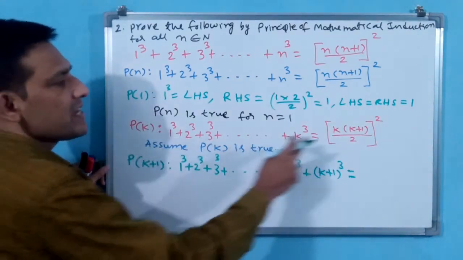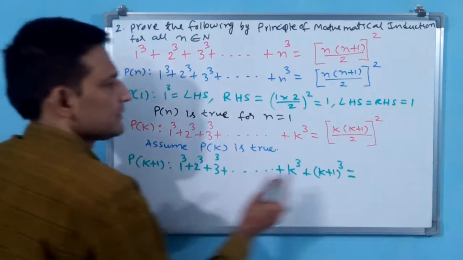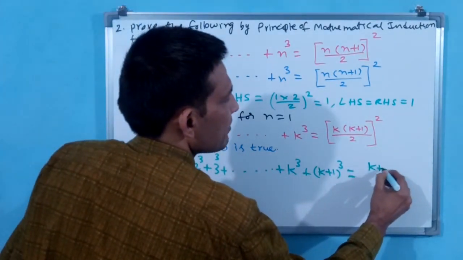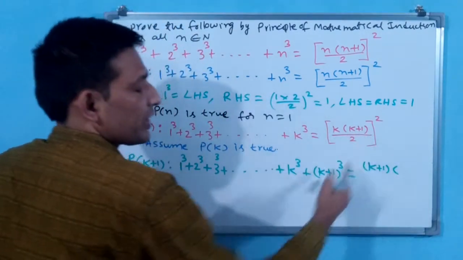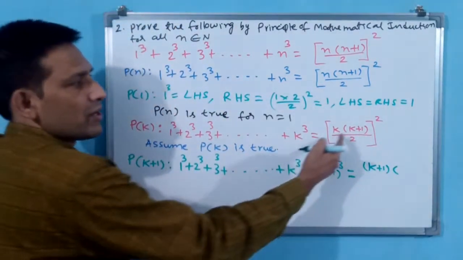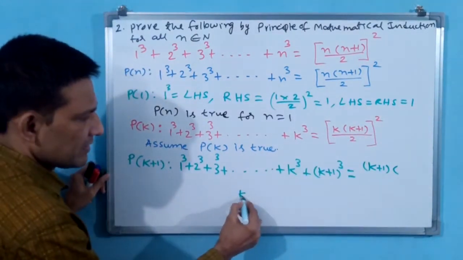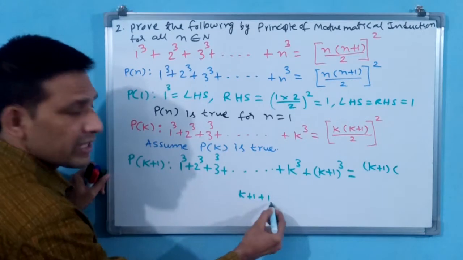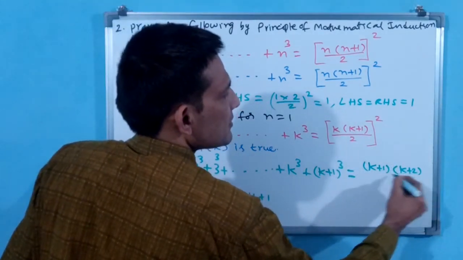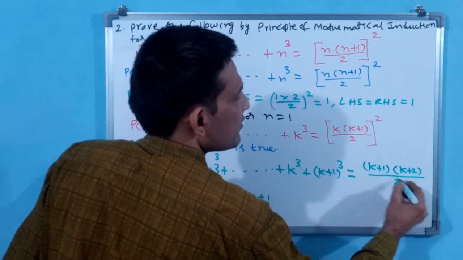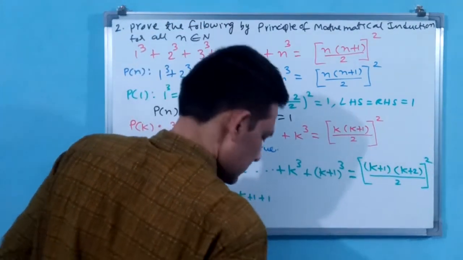Now when k is there, it is k into (k+1) by 2. When k+1 is there, k means k+1 into (k+1) means here (k+1)+1. K plus 1 plus 1 is k plus 2. Directly write k plus 2, divided by 2, whole square.